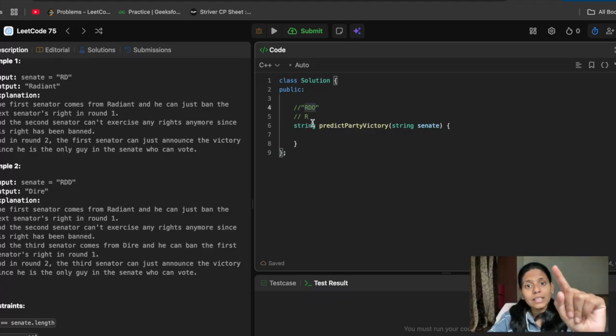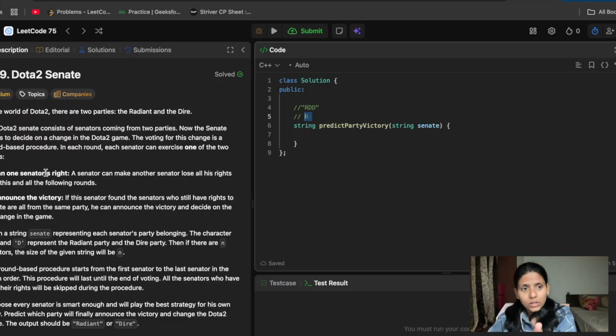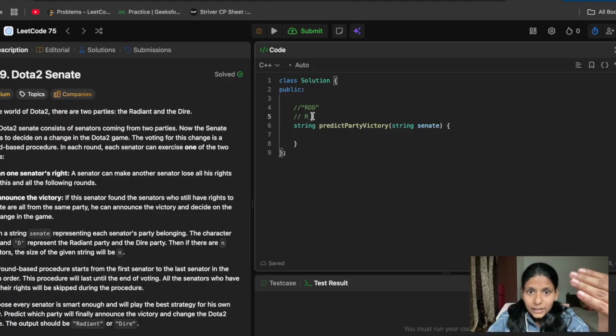In round one, R killed one D. There are two rules: either he can ban, or he can announce the victory in one round. So his first one, to ban someone, is complete, so now he can participate in the next round only. So what happens here is that its position, which was zero, we have to consider now in the next round.